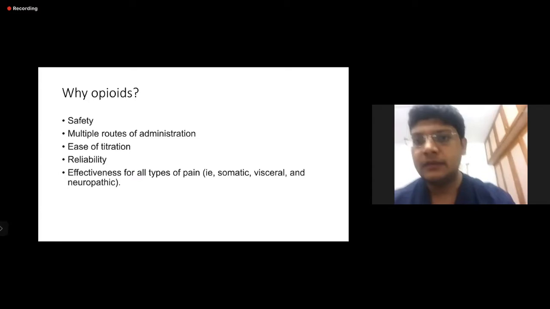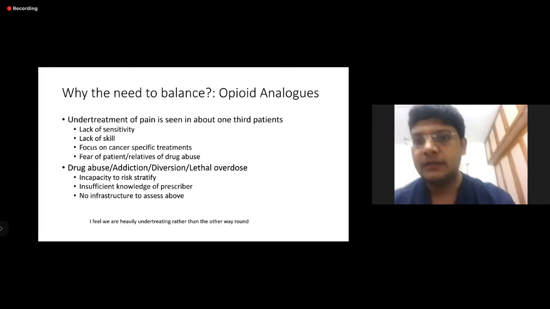So now for pharmacological pain management, why do we select opioids? Because it is based on experience, its safety, multiple routes of administration. We have oral, transdermal, IV, ease of titration, reliability of opioids. Most of the time you get results, with effectiveness for all types of pain, whether it is somatic, visceral or neuropathic.